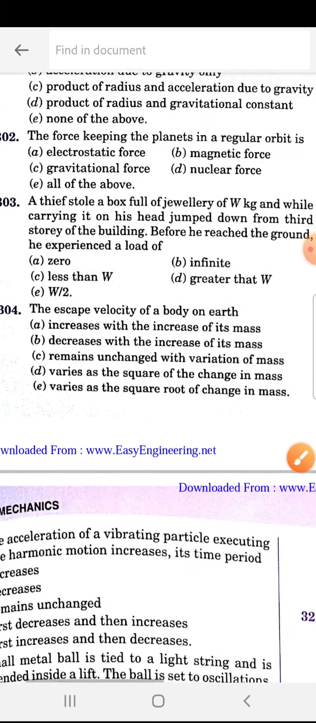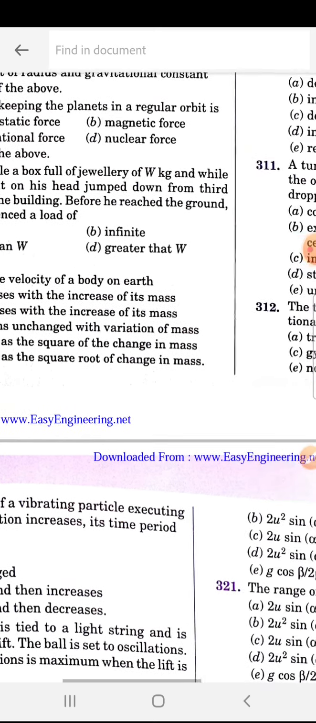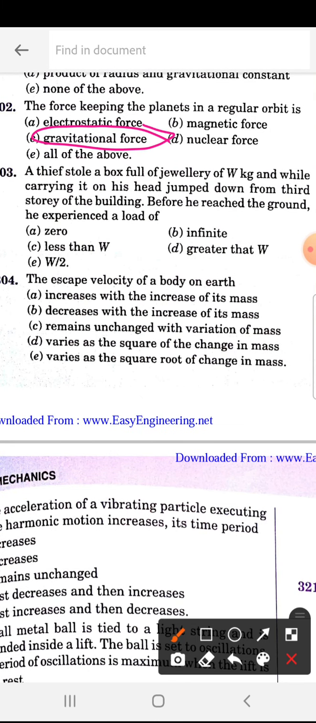Next, the force keeping the planet in a regular orbit is. So 302 is C. Gravitational force. 303. A thief stole a box full of jewelry of W kg and while carrying it on his head jumped down from the third story of a building. Before he reaches the ground, he experiences a load of. So how much load will he experience? So 303 is A, because he was falling freely, so no load, so 0.